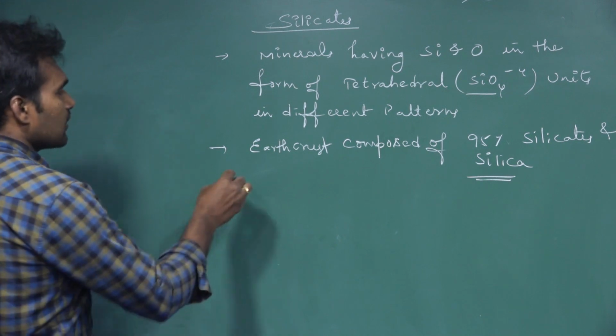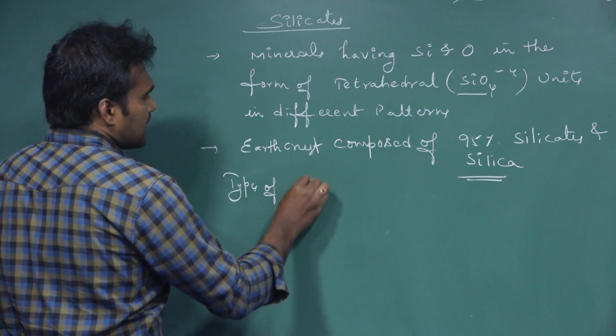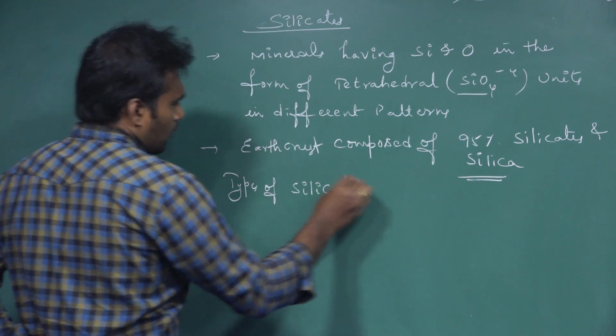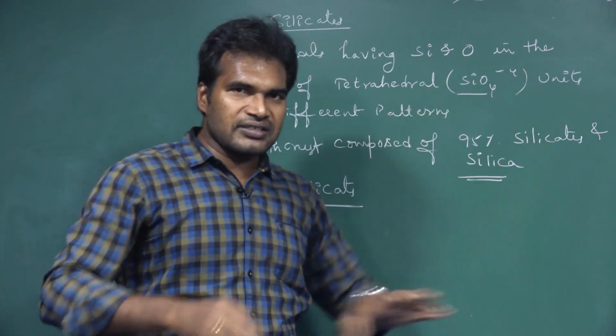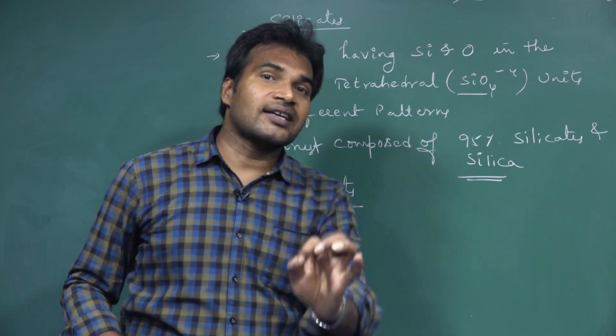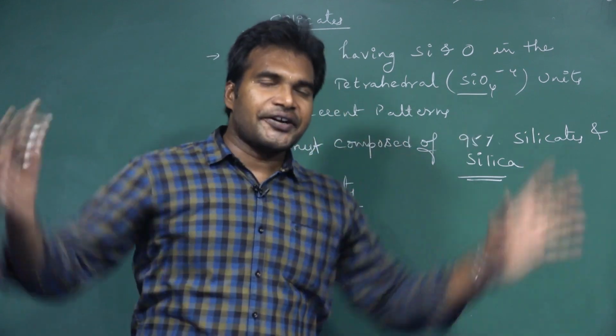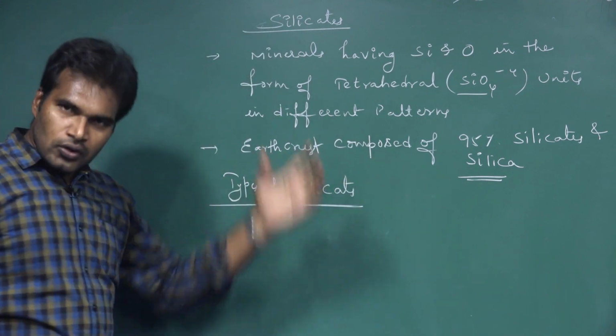Now let us see the types of silicates. I told you that the tetrahedral units, that is the SiO4 4- units, link in different patterns. So based on the pattern by which the tetrahedral units are linking, we classify the silicates into so and so types.